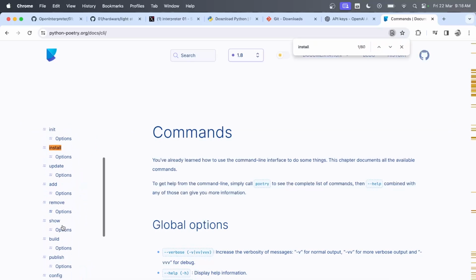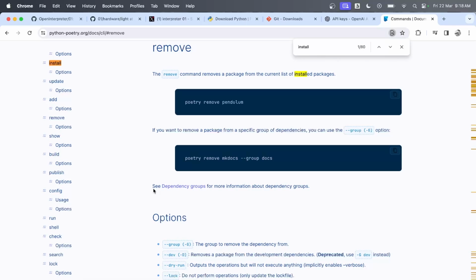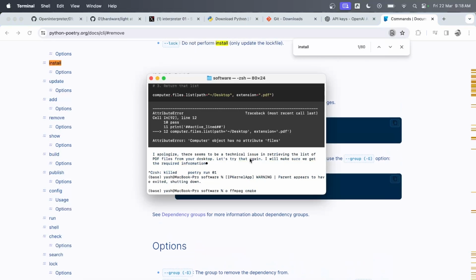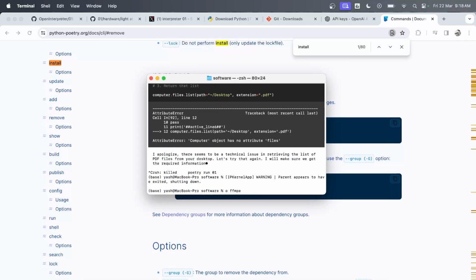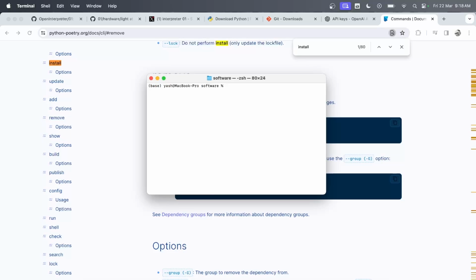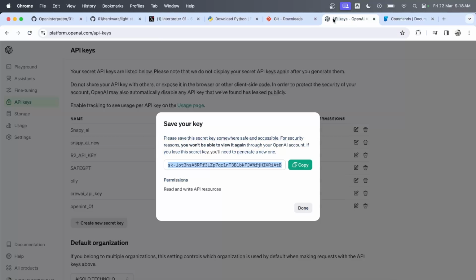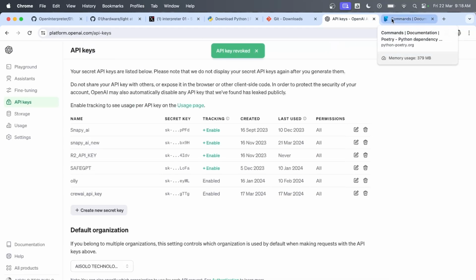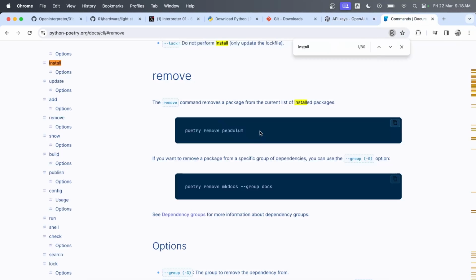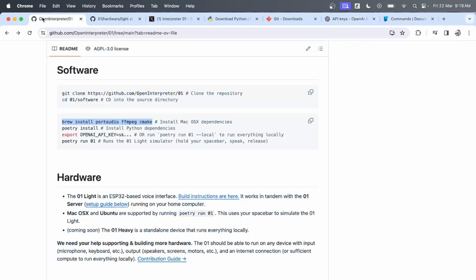Let me look it up. Yeah, I think it should be poetry remove, right? And you can just do poetry remove instead of poetry install, and you can remove everything that you install with this. Let me go to the right and clear the full thing and then restart this. So ensure that if you're not going to be using this extensively, just delete the key in order to avoid misuse. But yeah, this is a pretty cool project, and I'm very excited for it, to be honest.